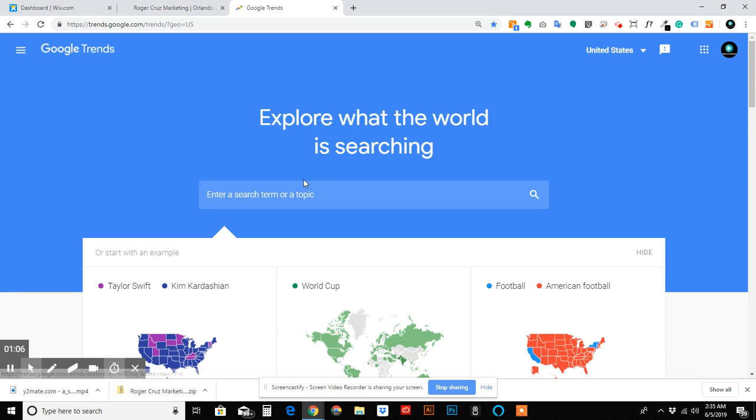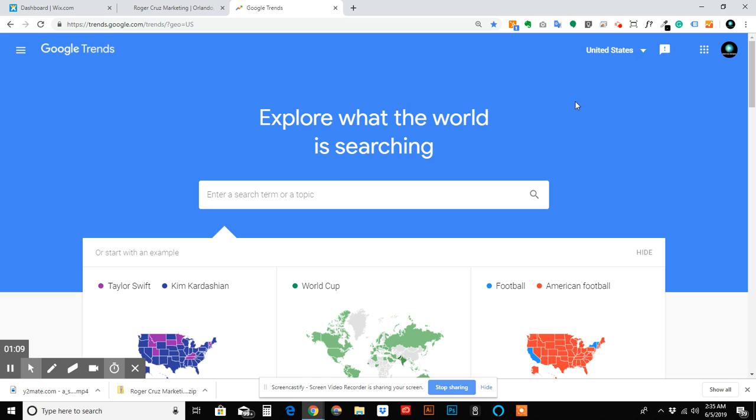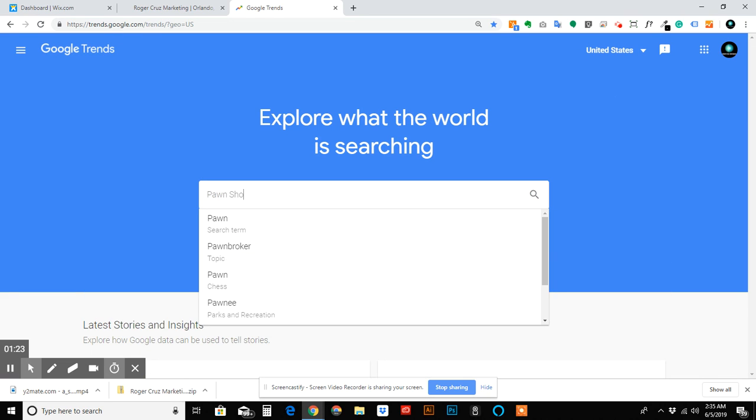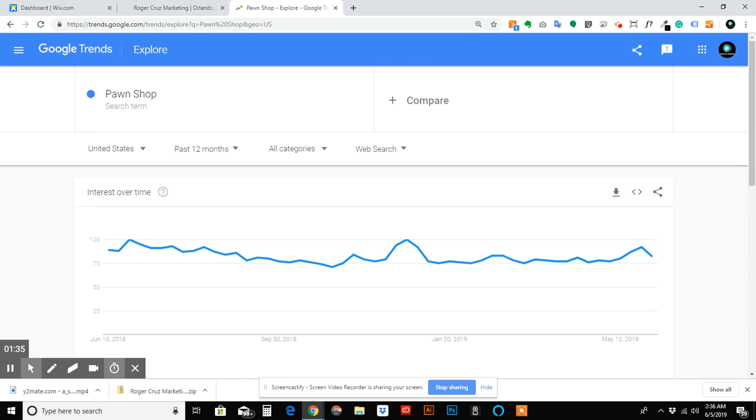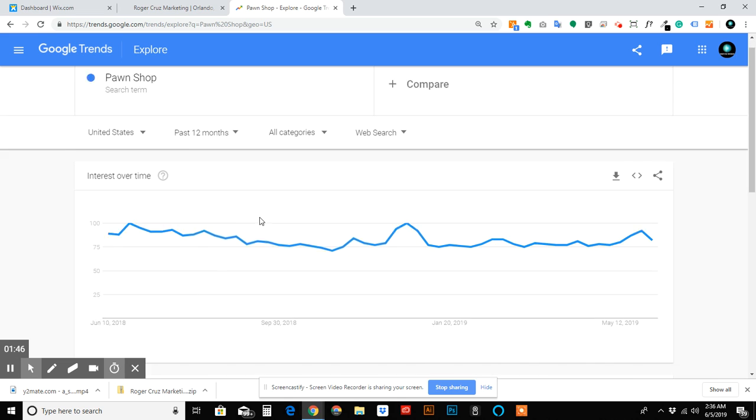So when you're in business, this is a really good way for you to look at things in regards to your business that you might not be aware of. For today's example, I'm going to pick pawn shops. So I'm going to type in pawn shop. We'll first just look at it as a search term. So the search term is pawn shop.